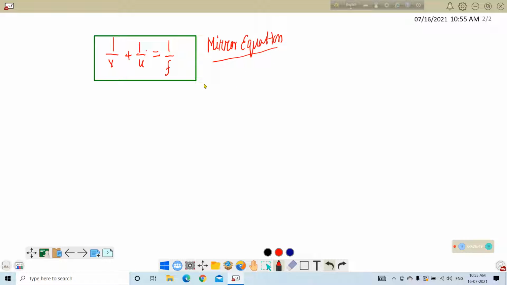That means the distance of the object, the distance of the image and the distance of the focus are related in this manner.